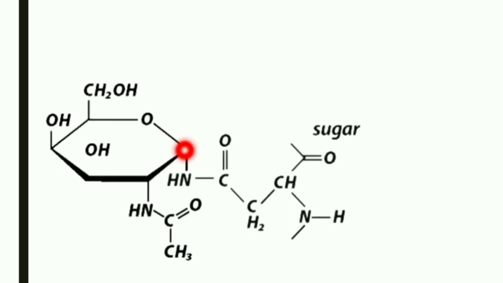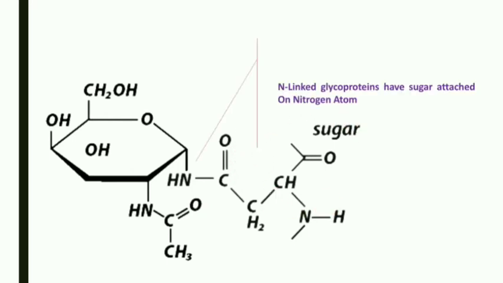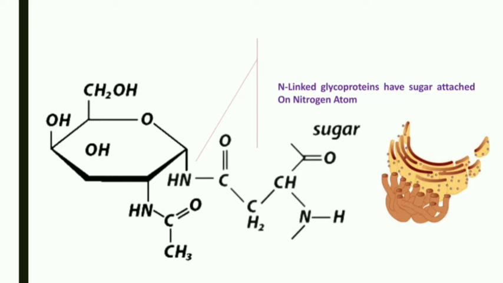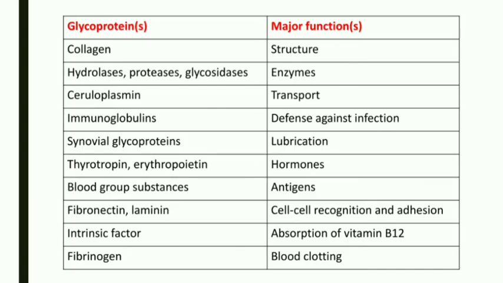Then let's see the other type, N-linked glycoproteins. Here in the structure is an amide group, the N group, nitrogen. Here you will have the attachment of the sugar, meaning N-linked glycoproteins have the sugar attached on the nitrogen atom. You can see this one with the nitrogen atom, and this is your sugar moiety. These N-linked glycoproteins are produced in the endoplasmic reticulum. So you have to remember this difference between N-linked and O-linked glycoproteins.